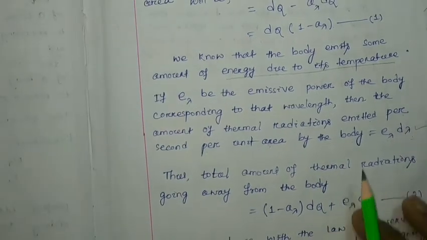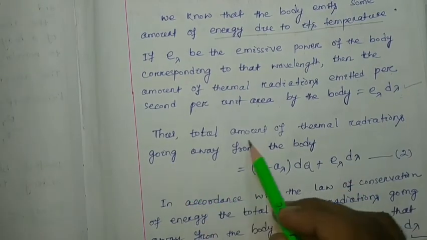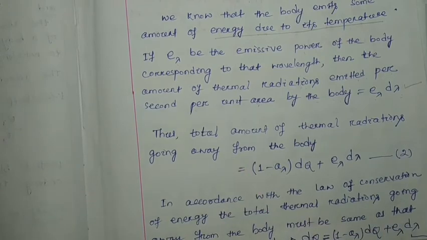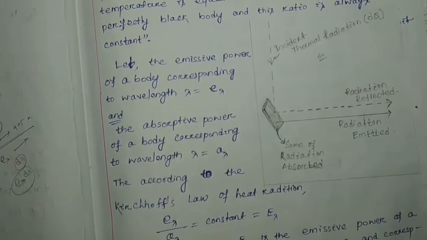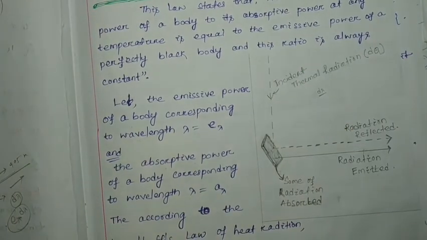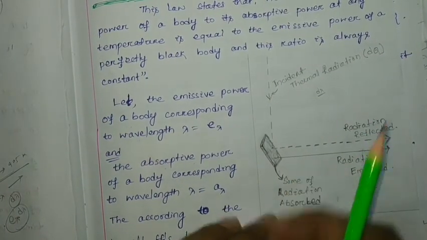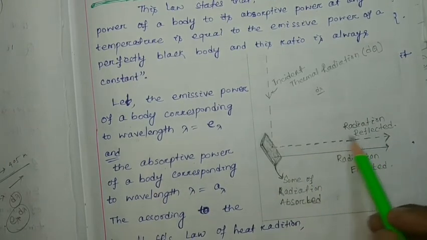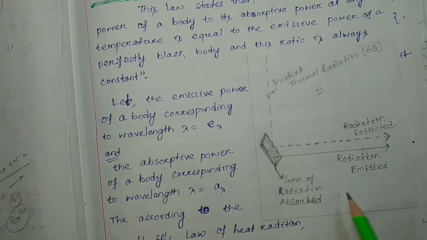Okay. Now, the total amount of thermal radiation going away from the body will be how much? See, this is your incident radiation. Some of the energy is absorbed, then some of the energy is radiated by reflection, and some by emission.